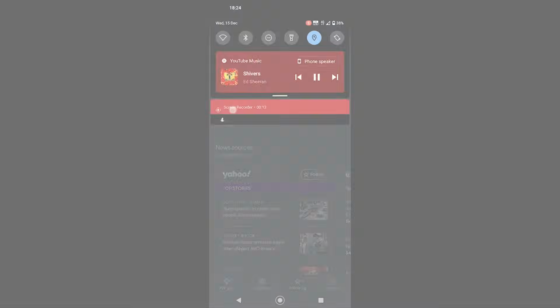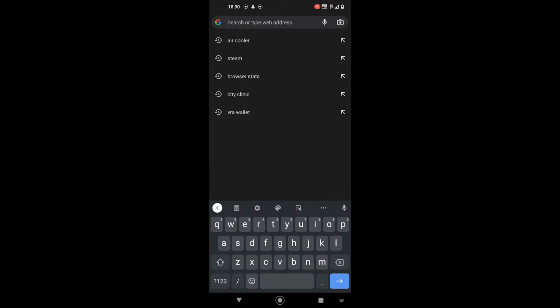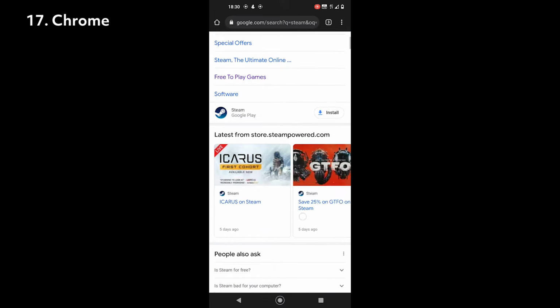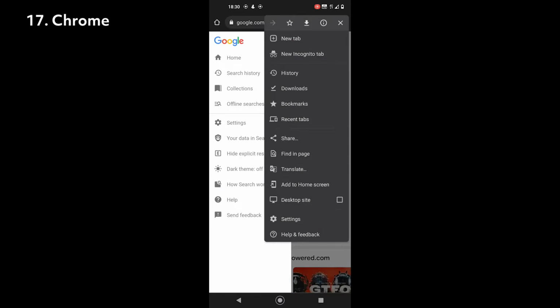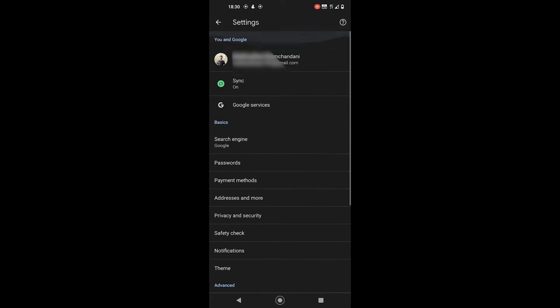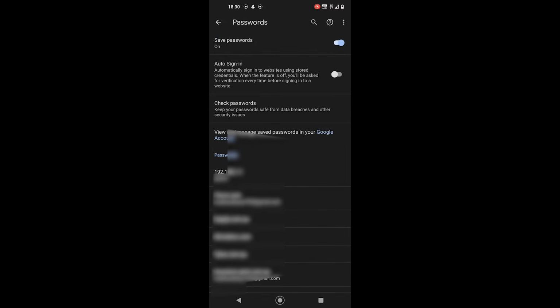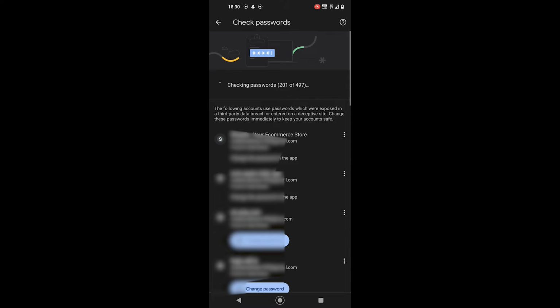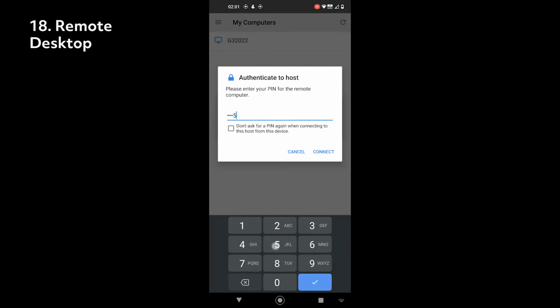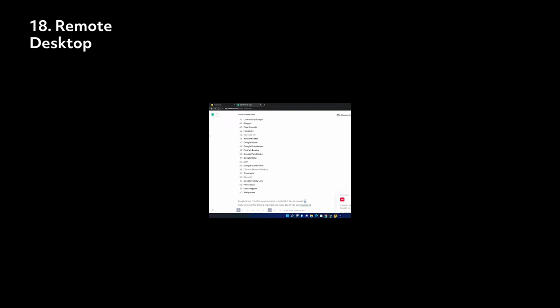Alright, we completely forgot about Chrome, used by more than 60% of the internet. It's a powerful browser with security features installed. It has some other children apps such as Beta version, Chrome Developer, etc. But the one that you might not have heard of is Chrome Remote Desktop, which can be used to access your computer from your Android device.